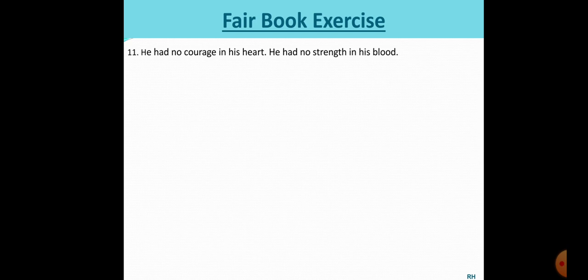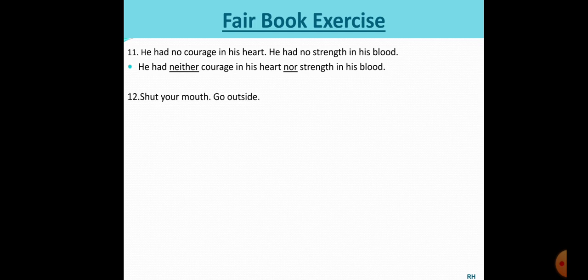He had no courage in his heart. He had no strength in his blood. So here he had is the common thing. Okay. And it's a negative sentence. So he neither had courage, or he had neither courage in his heart. Okay. Nor strength in his blood.